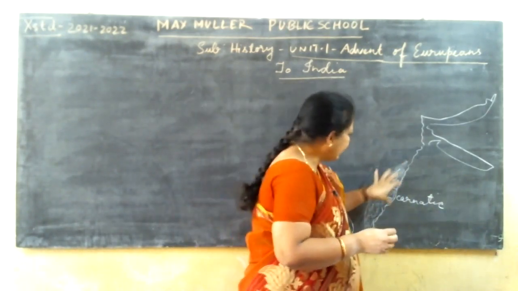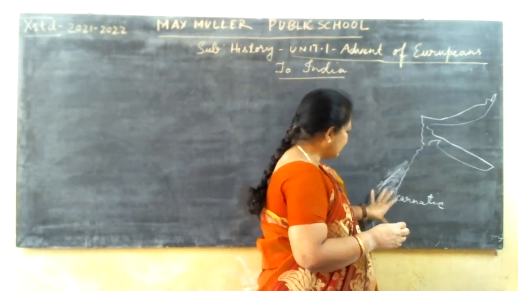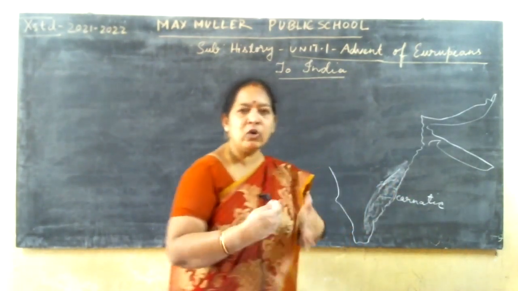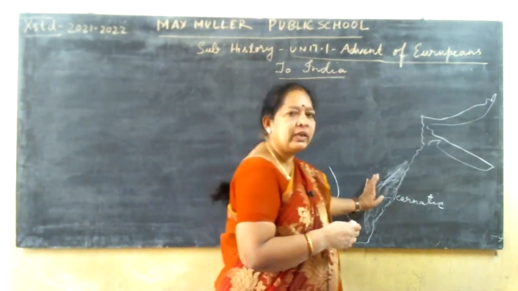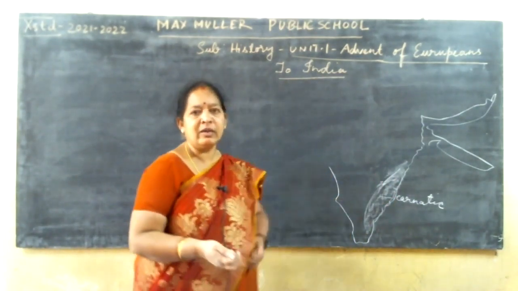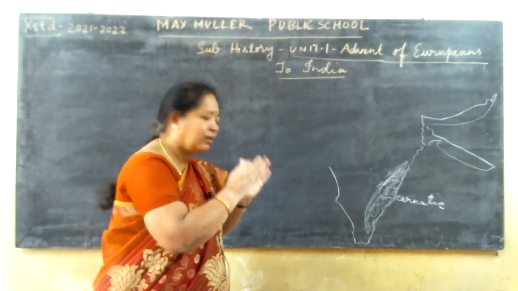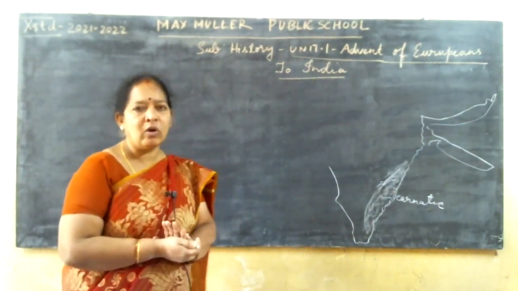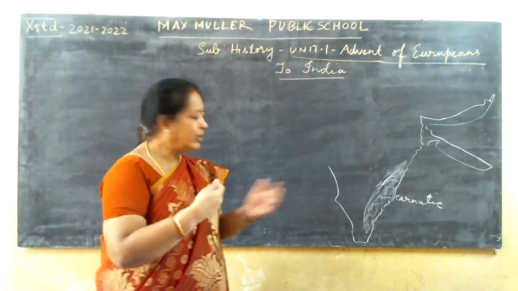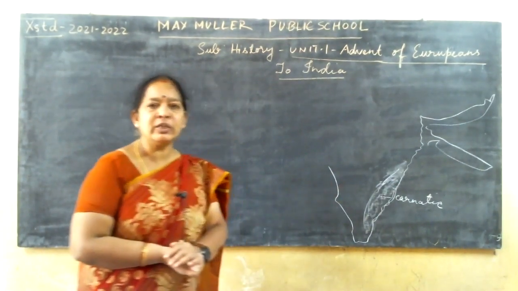And how they captured that one, having wars with the respective Nizams and Nawabs, those wars were fought for having control of this region by the Britishers.